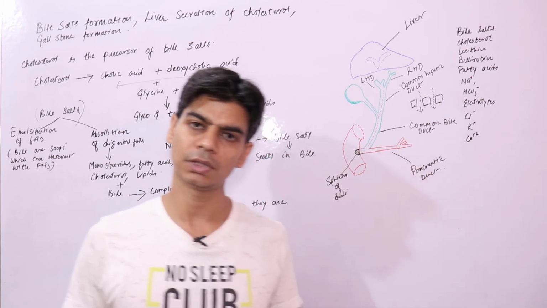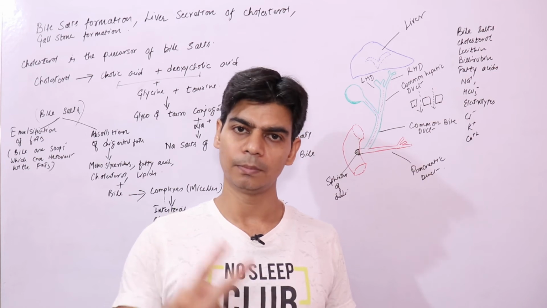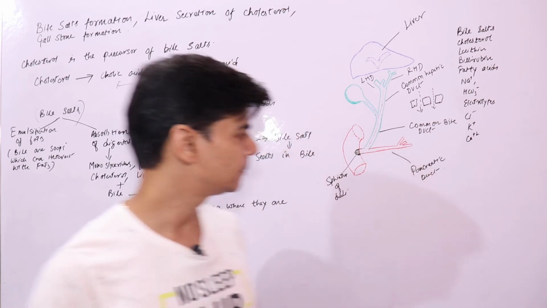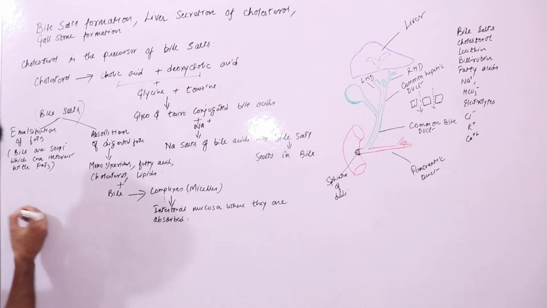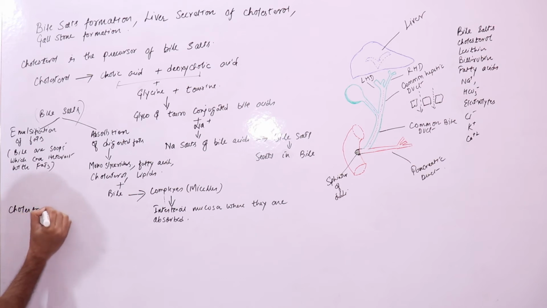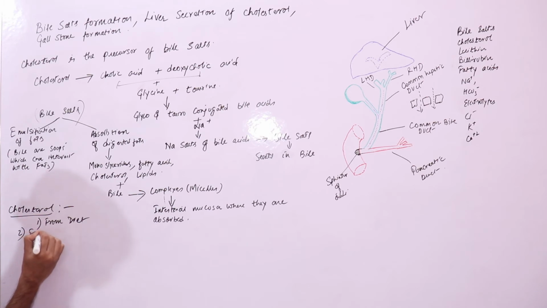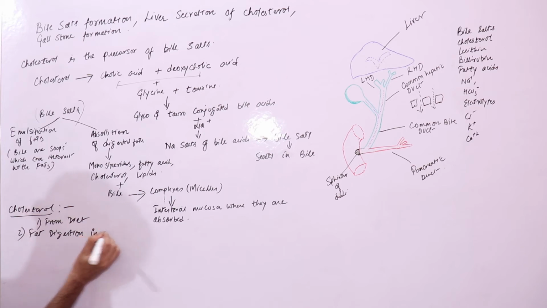So there are two sources of cholesterol: first, you get it from diet, and second, you get it from fat digestion in the liver. These are the two sources of cholesterol.